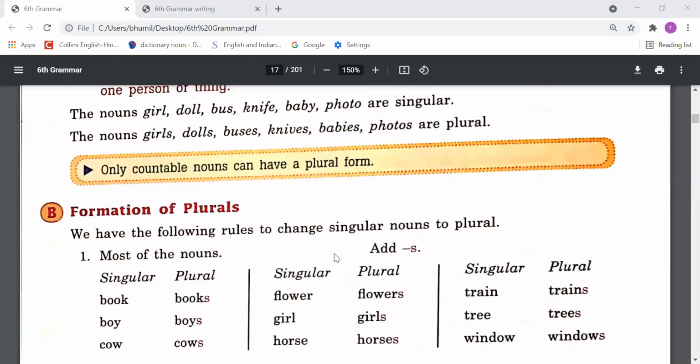Second point, B point, formation of plurals. We have the following rules to change singular nouns to plural. So, dear students, some rules are there when we have to change the noun from singular to plural. We have to follow those rules. First rule is that